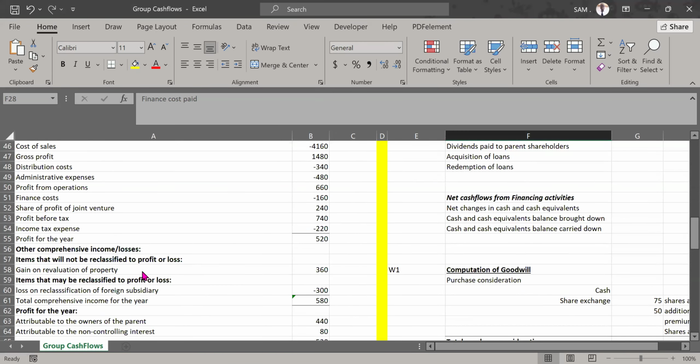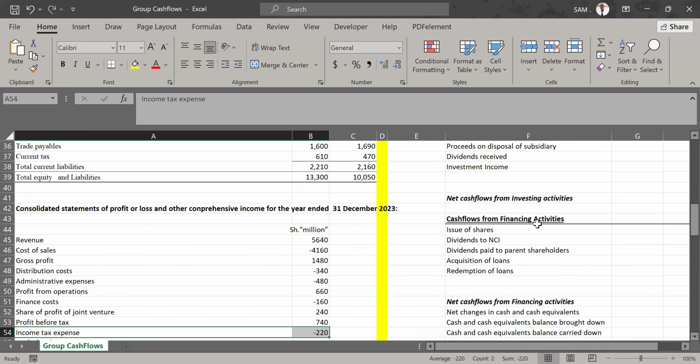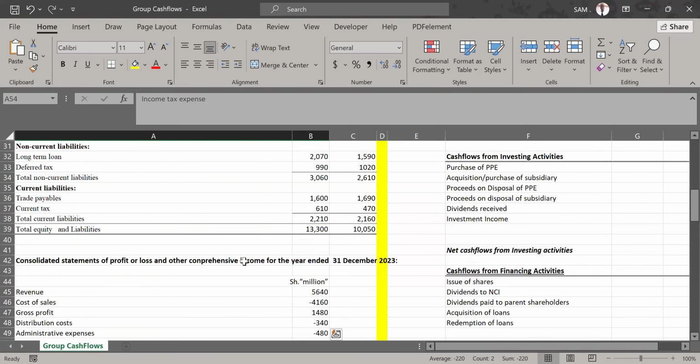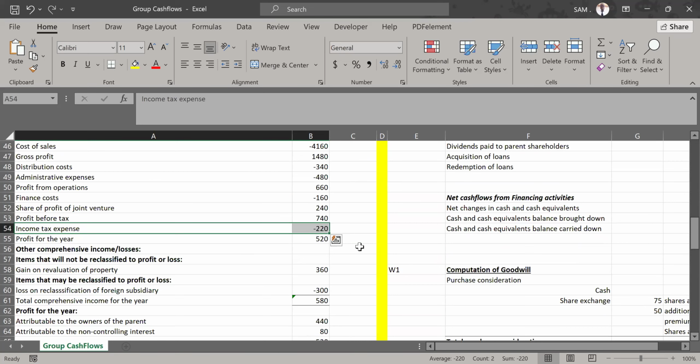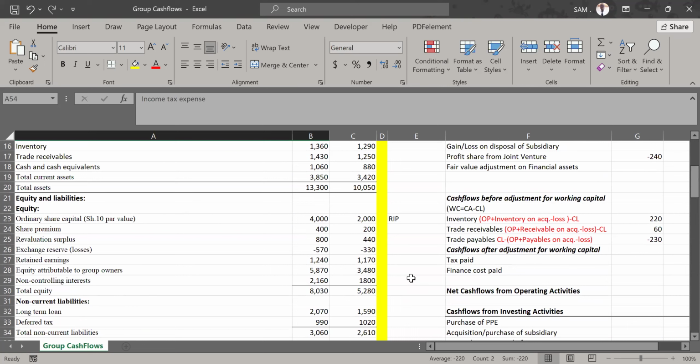In the income statement, we were given income tax expense for the year. You see how much it was? They charged 220 million as an expense there. That was the income tax charge for the year. What are we looking at? We want to see, out of this tax charged, was there any tax paid for the year? This was charged, but was there any tax amounts paid during the year? We do not know until we check if there are any accrued, any deferred taxes in the statement of financial position.